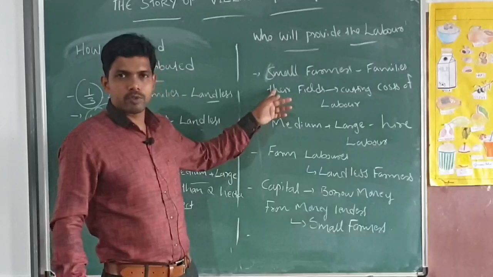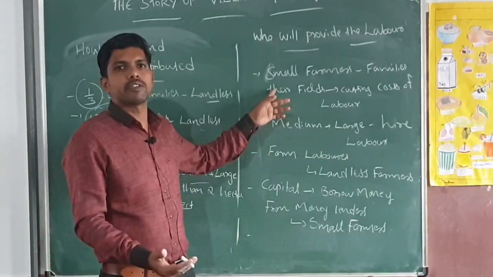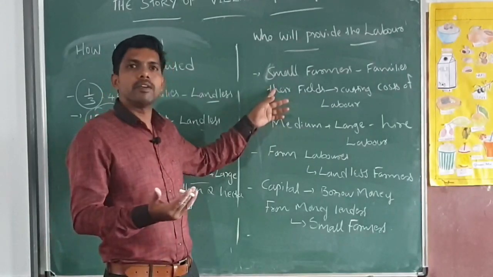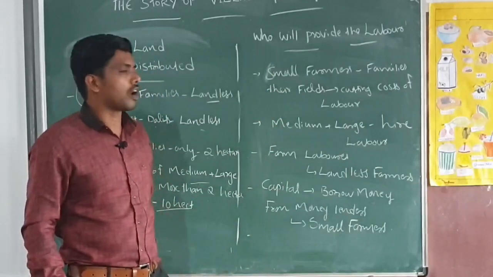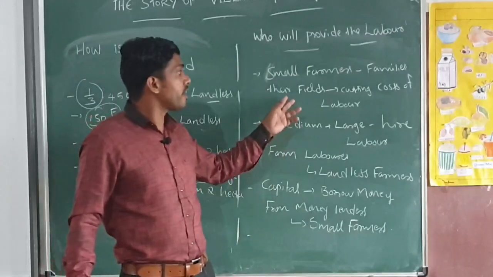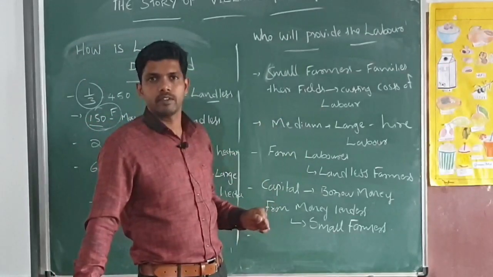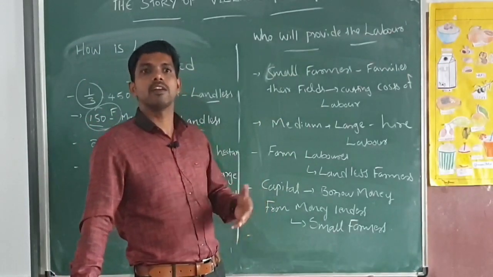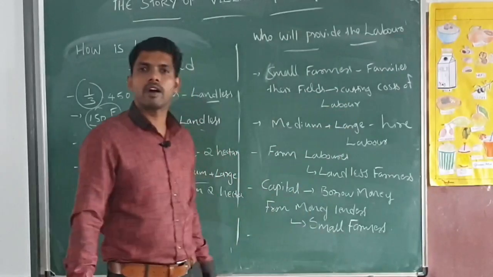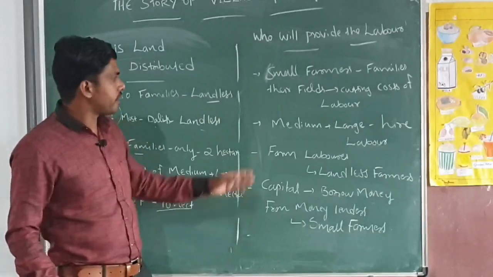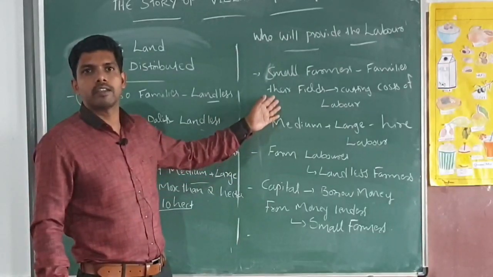In a village, we can see that in a farming community, all the members, directly and indirectly, engage their labor in their land. That is why they do not need to hire labor from outside. Every member is actively participating in the cultivation activities. So automatically they can cut the cost of labor, and they can save some amount through their hard work.